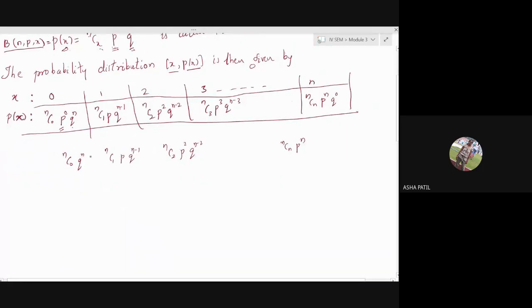And one more thing here, if you take the sum of all these, your distribution property tells summation p of x must be equal to 1. Now, if you add all these probabilities, what will you get? Just now we discussed this is nothing but the binomial expansion of p plus q raised to n. Now, what's the value of p plus q?